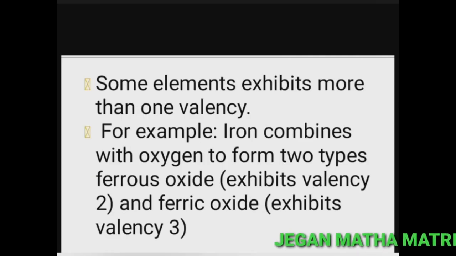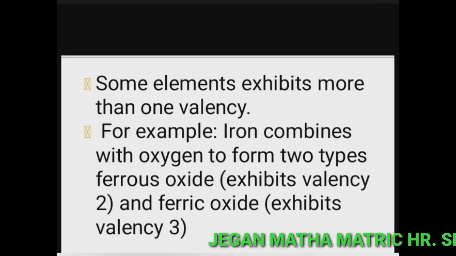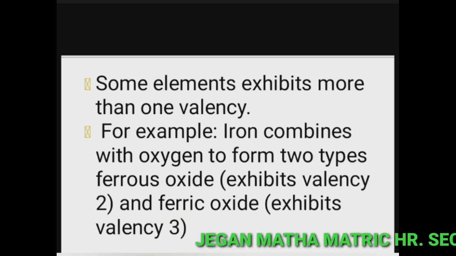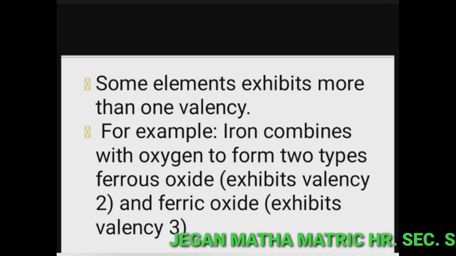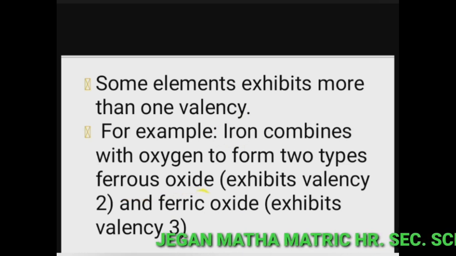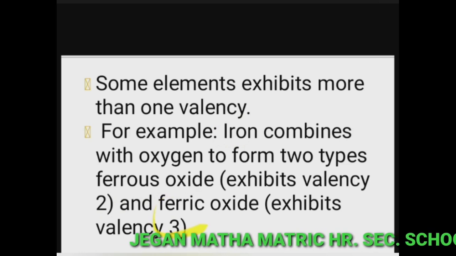Some elements exhibit more than 1 valency. For example, iron combines with oxygen to form 2 types of oxide. Ferrous oxide exhibits valency 2, and ferric oxide exhibits valency 3. Here this iron has 2 valencies. In ferrous oxide its valency is 2, then in ferric oxide its valency is 3.